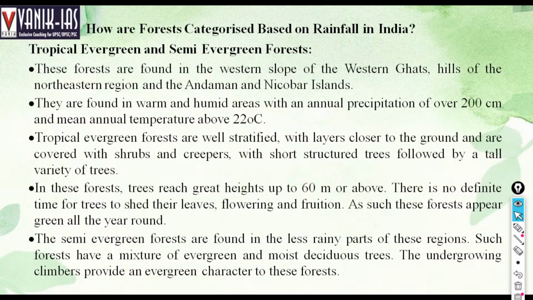also in Andaman Nicobar. These are very dense forests, and rainfall must be more than 200 centimeter and temperature must be more than 22 degrees Celsius. There we see this tropical evergreen forest, and the height of trees is more than 60 meters in most parts. Here we also find semi-evergreen forest and deciduous forest.